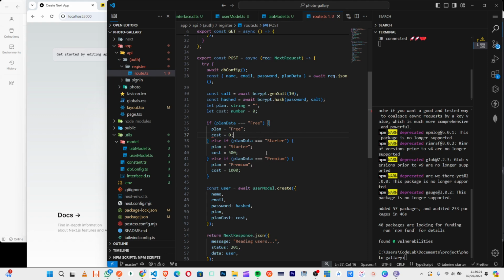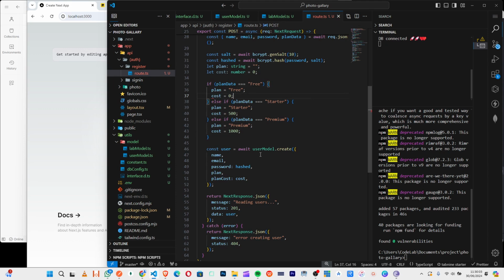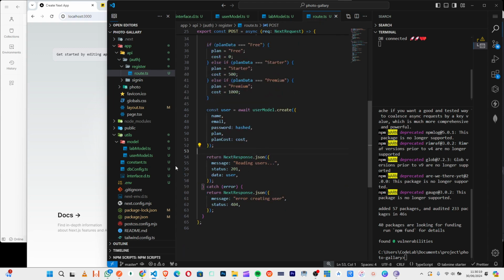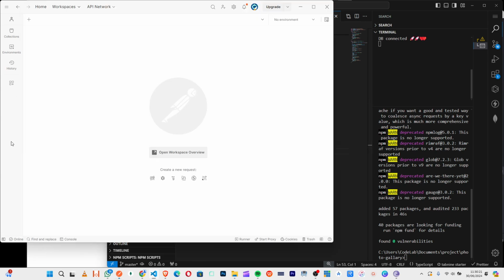Now what we need to do is this, right? To sign up or to register an account. So we will test it, right? So that we will see the changes, what will happen, right? So cost will be cost. Okay, good. So let us test it out to be sure everything is correct.